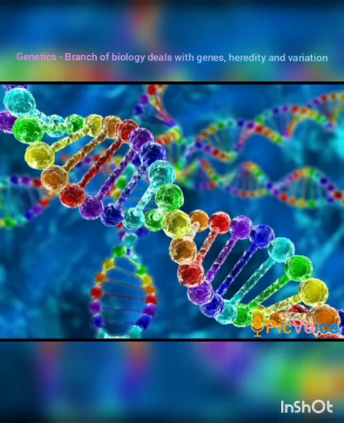Then what is a gene? A gene is a portion of DNA that determines a certain trait. Gene is a portion of DNA. So a gene is represented by two alleles. Allele is a specific form of a gene, and alleles occur in pairs.